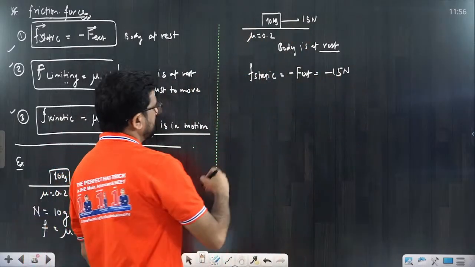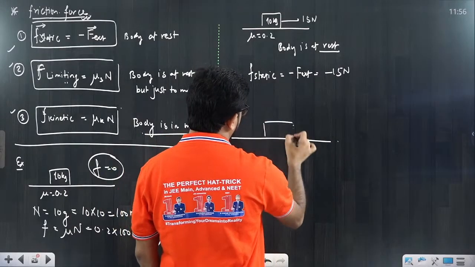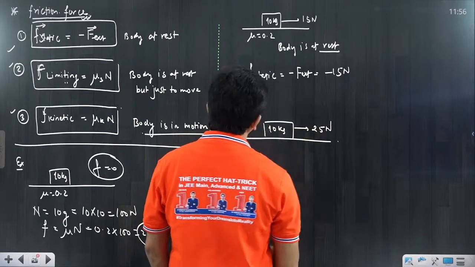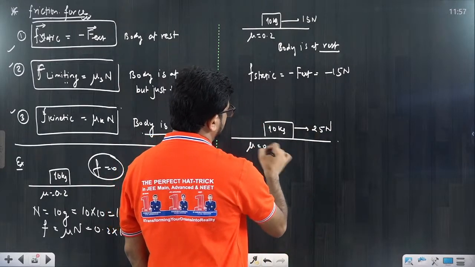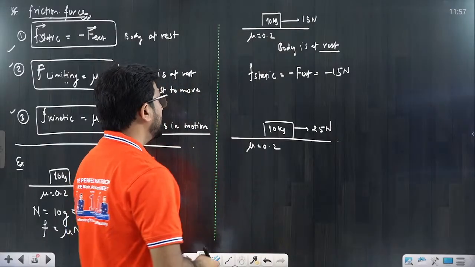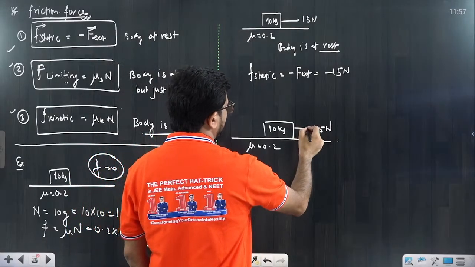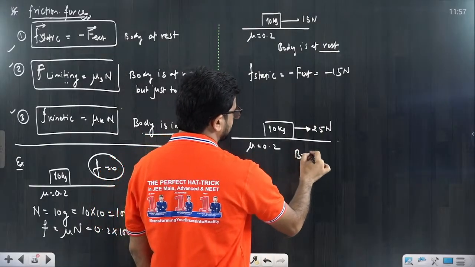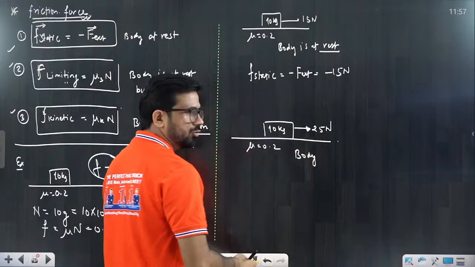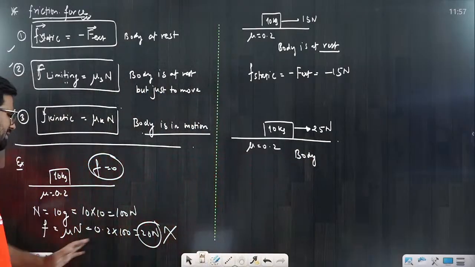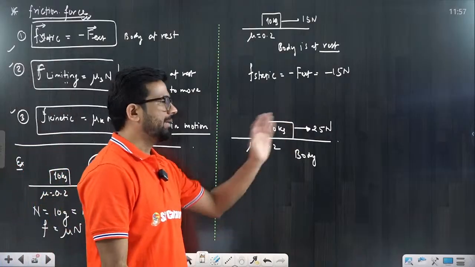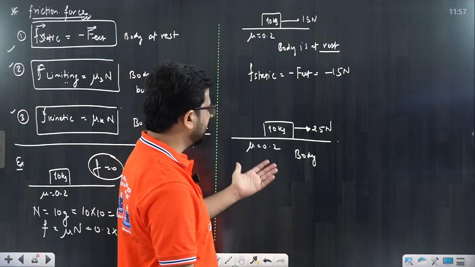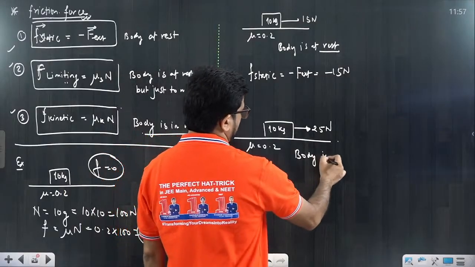One more question I am just discussing. It's a 10 kg mass and suppose it's a 25 Newton force, with mu equal to 0.2. Now you can tell what the answer is. Is the body at rest or in motion? The body here will move. Why? Because the limiting friction we have calculated is equal to 20 Newton, but I am now applying 25. So definitely it is going to move. That means the body is in motion.